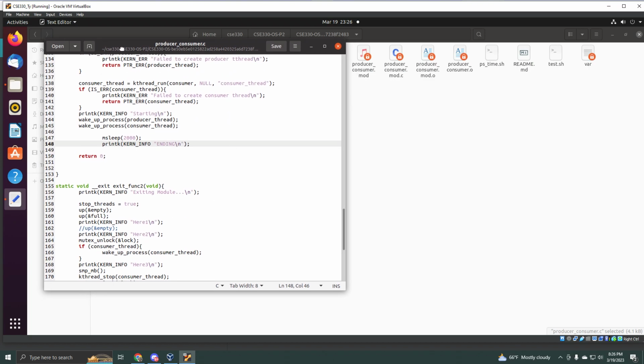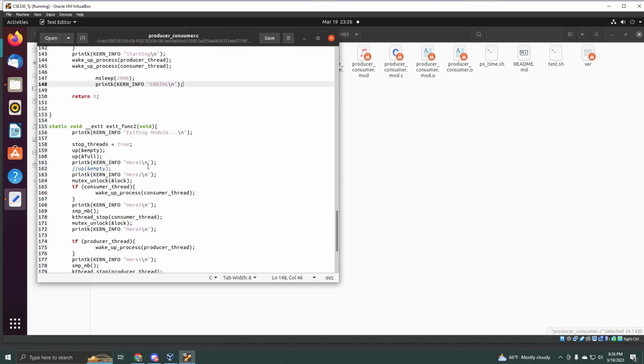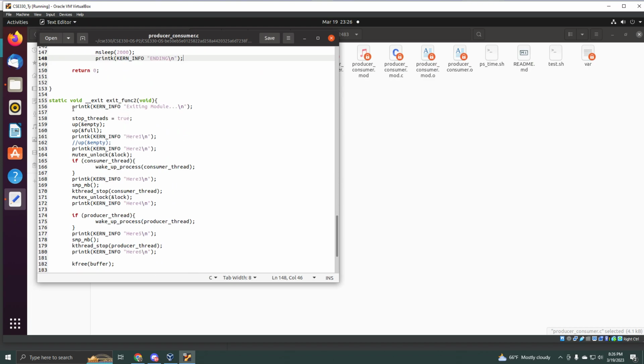So I can show it off, but I want to show off the exit function first. I was trying a lot of things with the exit function. I just couldn't get it to work. So that's why I have the stop threads to begin with. I used to not have it.